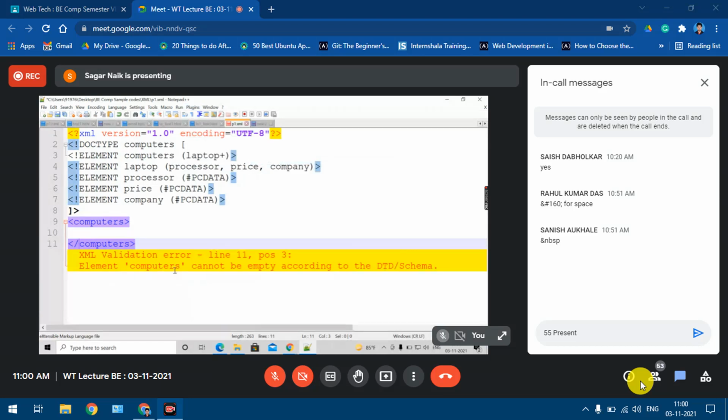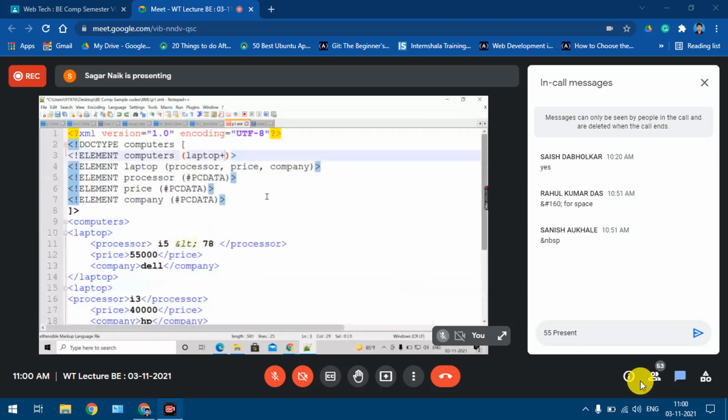Okay, it is saying that it is not as per your model. Why? Because in the model what I had said, this computer element will be having at least one occurrence of the laptop element. Plus means what? One or many it is, right? And within my computer element, I'm not even having at least one occurrence of laptop. That's why it is not valid. Understood now, right?